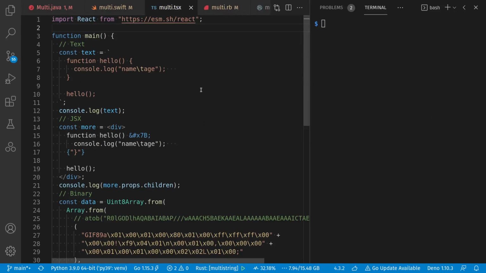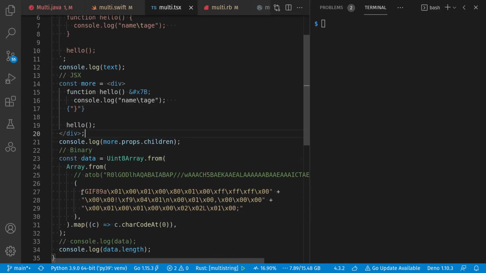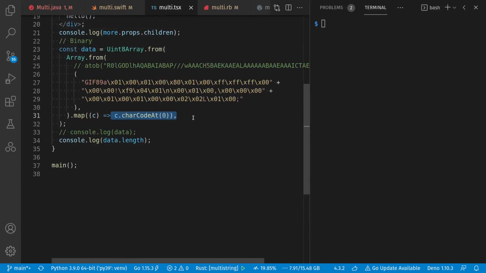Let's take a look at ECMAScript/JavaScript, although actually in the form of TypeScript here. But the features I'm discussing here aren't really related to typing at all, although I'm also using JSX, which is non-standard. And so for my multi-line string, I'm using these backticks, but also, like I said, I use some JSX here to see what happens with my multi-line string content there. And finally, I have a binary array again, which I chose to convert from a string into a uint8 array.